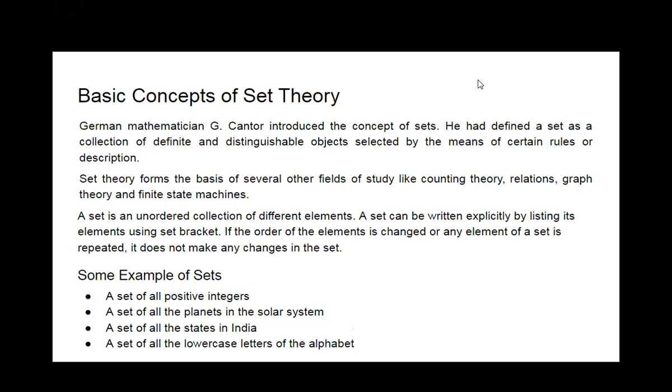Some examples are: set of positive integers, set of all planets in the solar system, set of all states in India, set of all lowercase letters in the alphabet. In this last one, the set contains a, b, c, d, e, f, g up to z, but in lowercase.